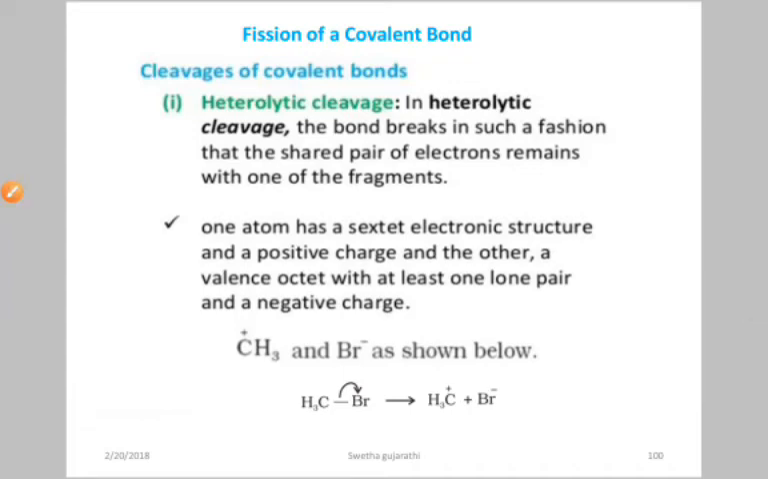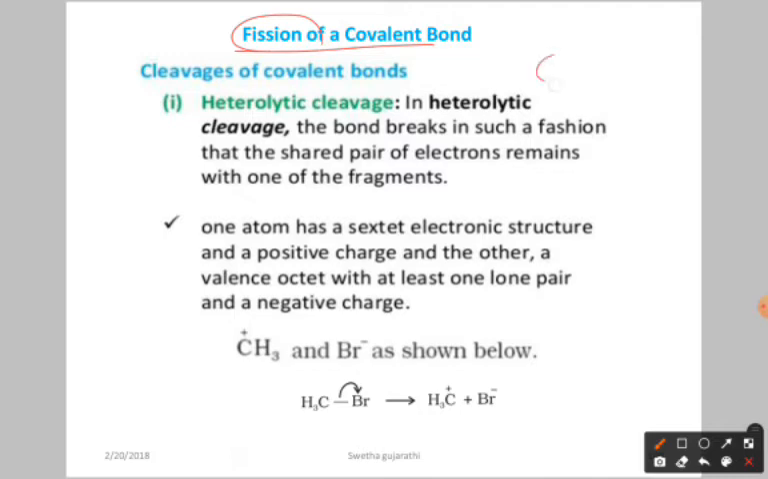Students, let us discuss our next video. Here is fission of covalent bond. Fission means nothing but breakage of a covalent bond. As we already discussed in organic chemistry, between carbons we have the covalent bond, isn't it? Now we are going to discuss how this bond is going to cleave. That is called fission of covalent bond.